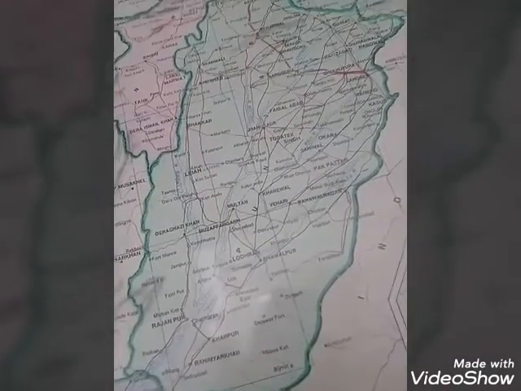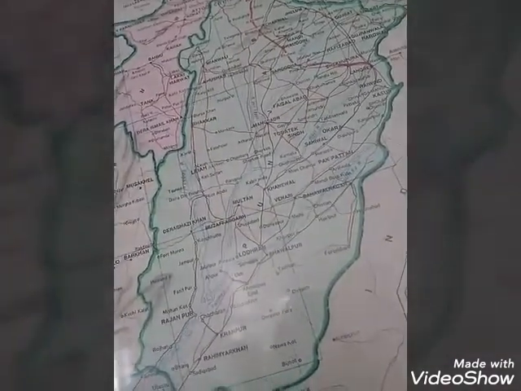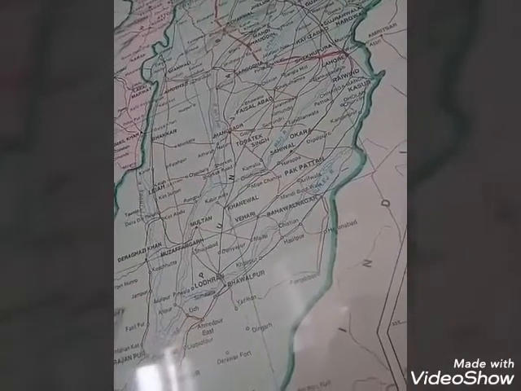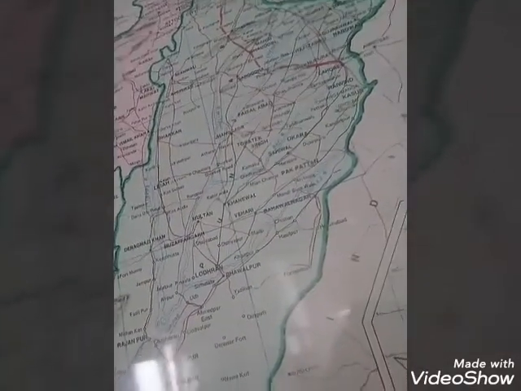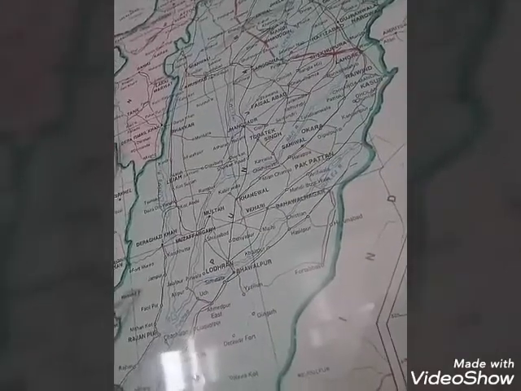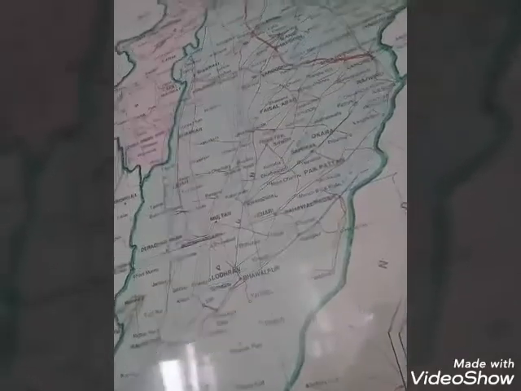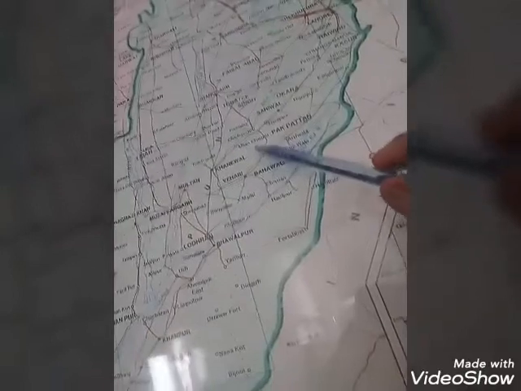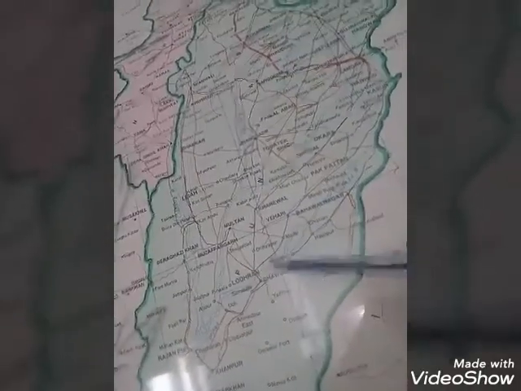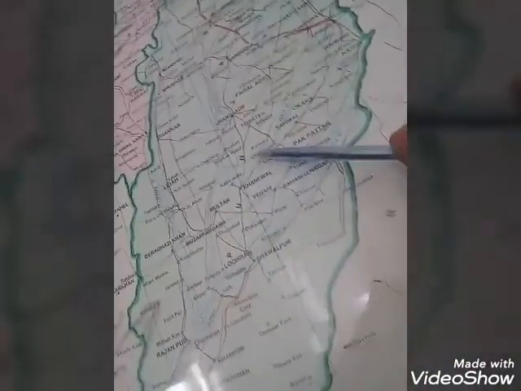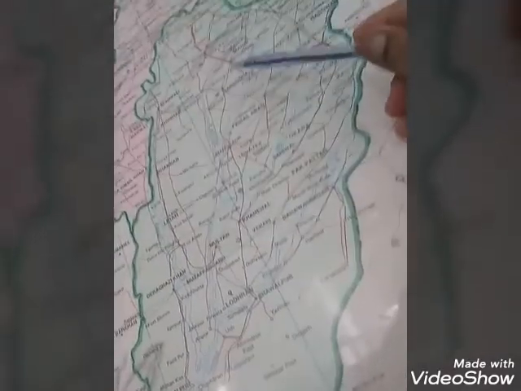Students, you can see the map of Pakistan. There are all provinces and cities of Pakistan. I will show you the Punjab province. This is Punjab province. Can you find out the name of Punjab? Here is Punjab. Here is the name of Punjab.